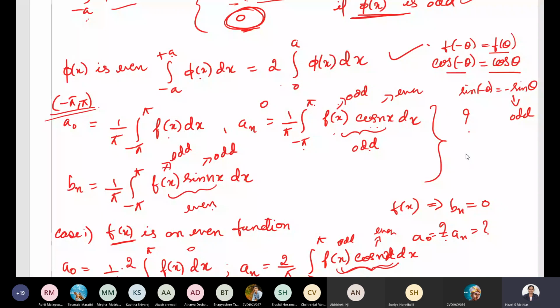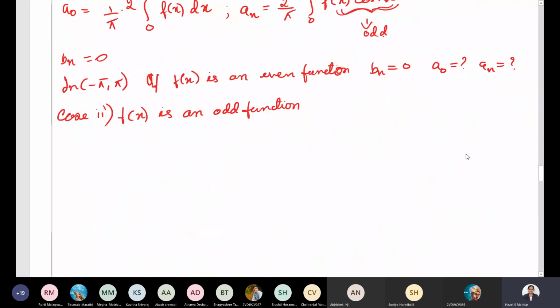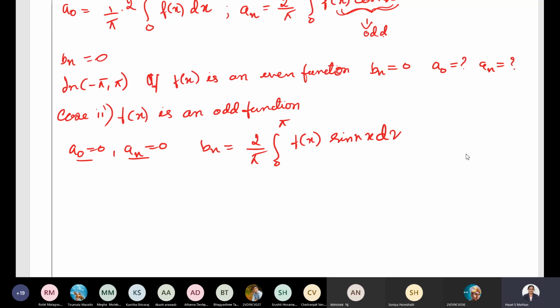So as it is even, the integral minus pi to pi can be written as 2 times 0 to pi. So we can conclude that a naught and an are 0, bn is going to be 2 divided by pi into integral 0 to pi f of x sine nx dx. Is it okay everyone?